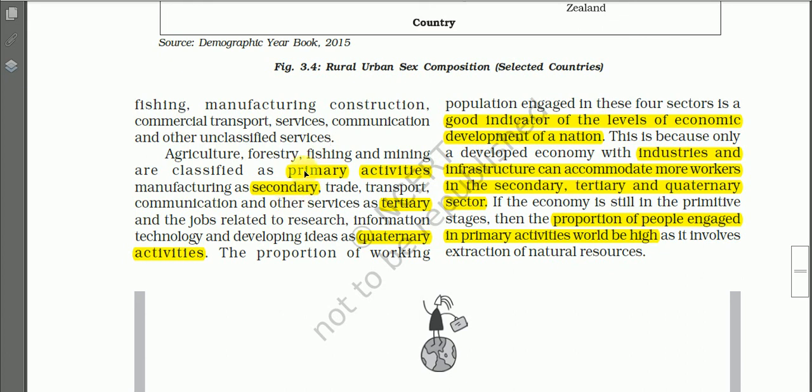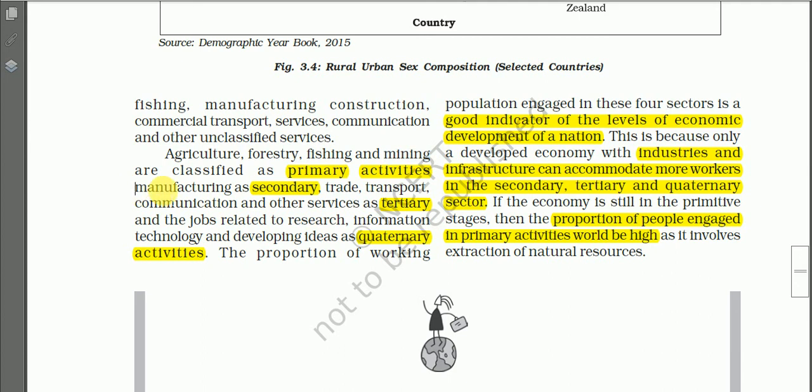So the four types are primary activities, then secondary activities, tertiary activities, and the quaternary activities. These you might have learned earlier and in other classes also, maybe in economics classes. So what are the primary occupations? As you know, agriculture, forestry, fishing, mining. So these come under the primary activities. Mining, extraction of minerals from the surface or from the subsurface, is also coming under primary activities in geography.